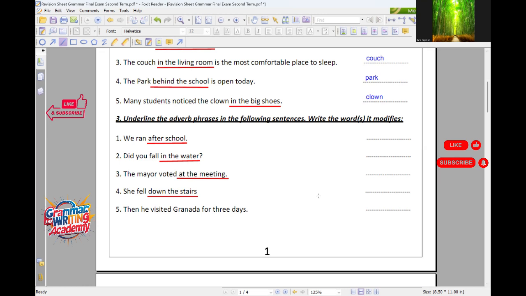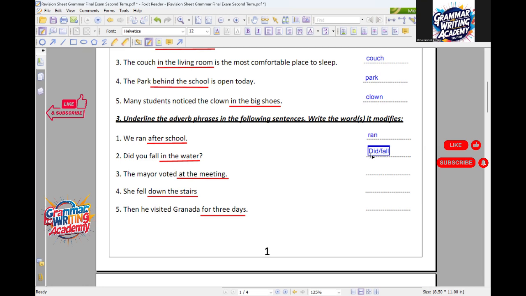Number 5. Then he visited Granada for 3 days. We underline for 3 days. Wonderful. What happened in those 3 days? He did what? He visited Granada. Exactly. So he visited here. Thank you so much, Faris. According to these prepositional phrases, my dear boys, as you can see, all of them are modifying verbs. For that reason, all of them are adverb phrases.